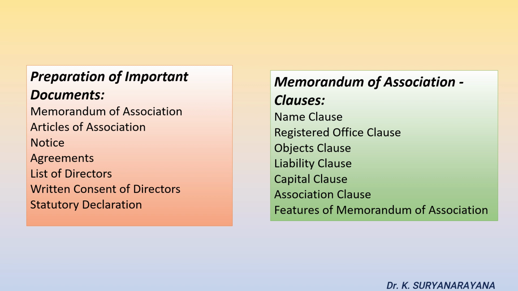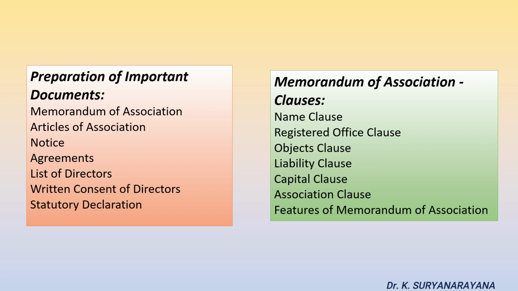Statutory declaration. The company should have a statutory declaration which is signed by directors, the manager of the company, or by an advocate of the Supreme Court or a chartered accountant. This declaration should state that all provisions of the Companies Act regarding the incorporation are met. Now let us study the Memorandum of Association and the various clauses related to it.